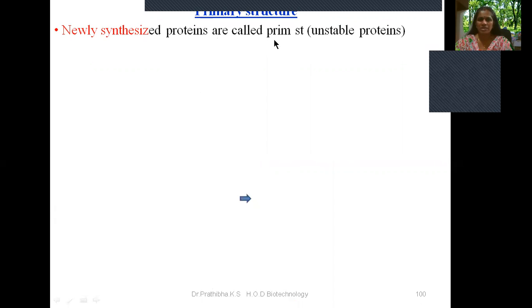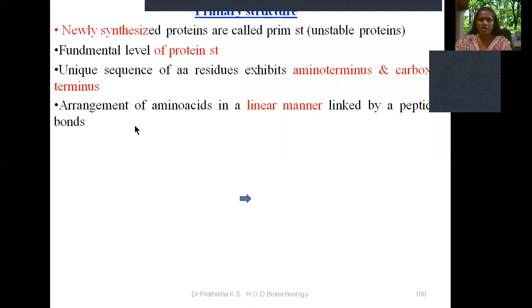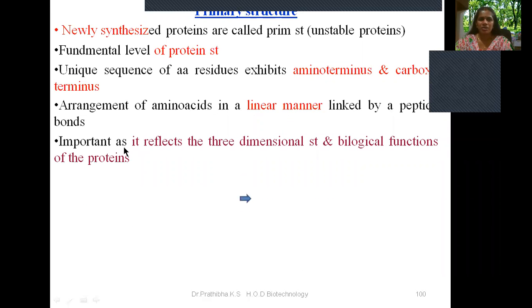Newly synthesized proteins are called primary structure and are unstable proteins. The primary structure is the fundamental level of protein structural organization. It is a unique sequence of amino acid residues, exhibiting an amino terminus and a carboxy terminus. Amino acids are arranged in a linear manner, linked by peptide bonds with the elimination of a water molecule between the carboxyl group and the amino group of the two amino acids. It is important as it reflects the three-dimensional structure and biological functions of the proteins.